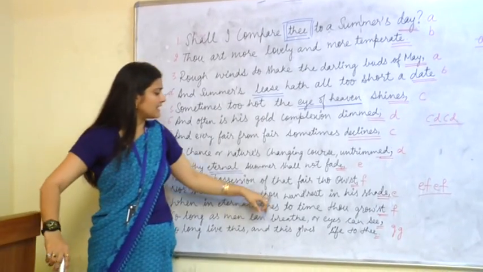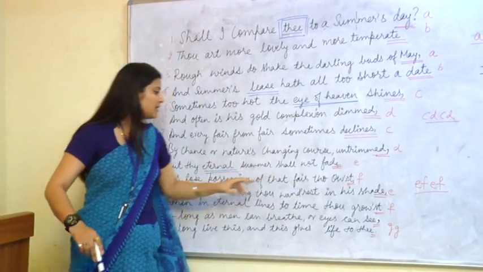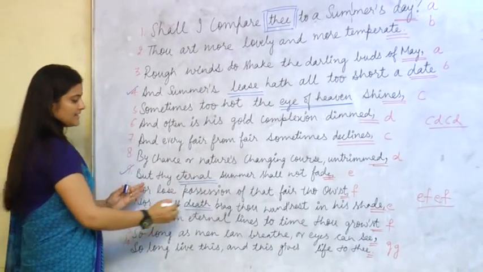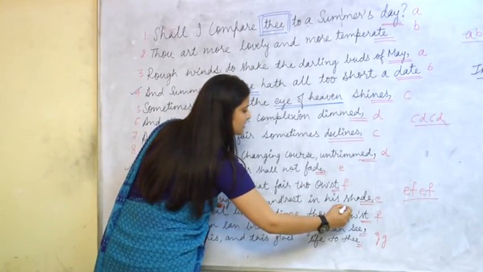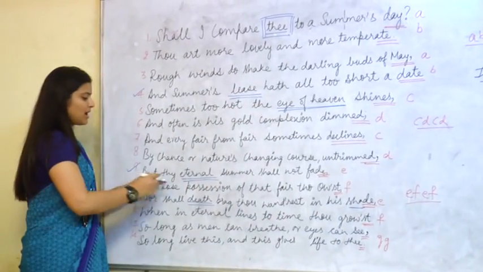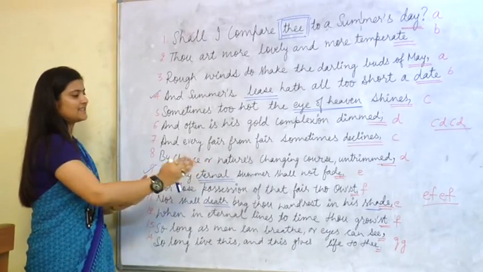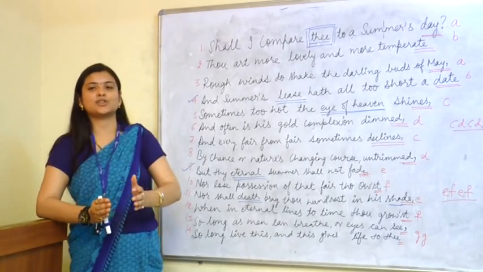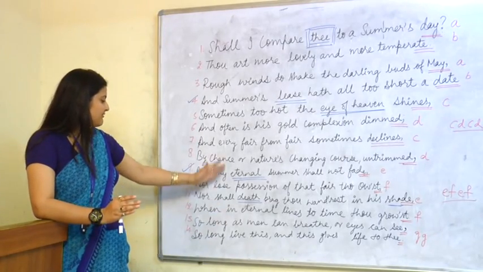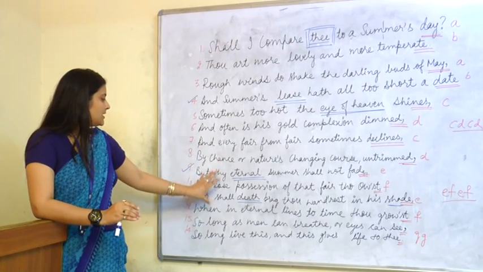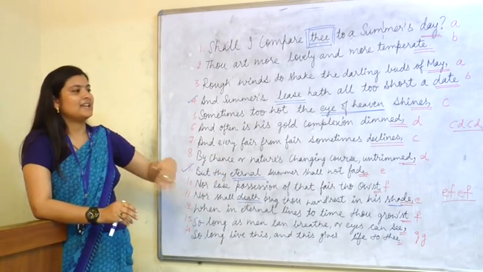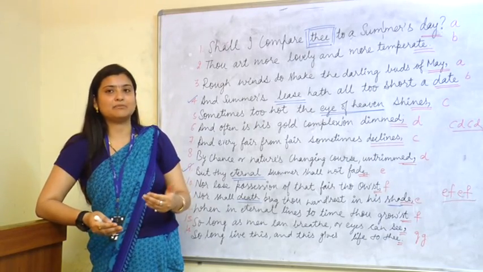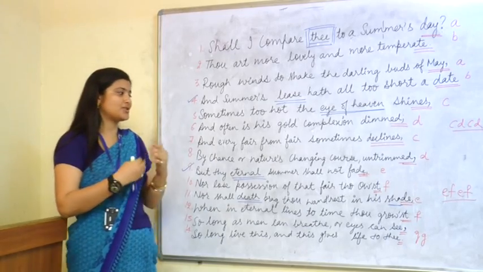Nor shall death brag thou wanderest in his shade. Now here he is telling that there is another reality, that is death. In his shade is a metaphor for death, that death is a kind of shade which somehow covers the shine of life. So he is putting an emphasis that eternity can spoil or fade a physical entity, but it cannot fade a thing which is in soul, which is in spirit.